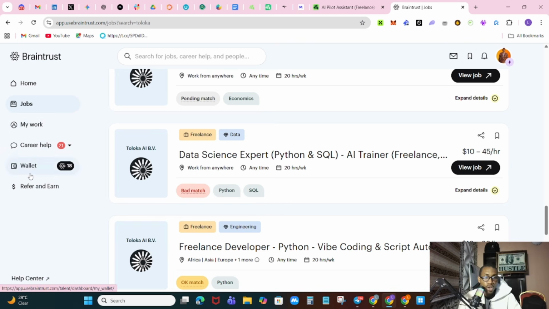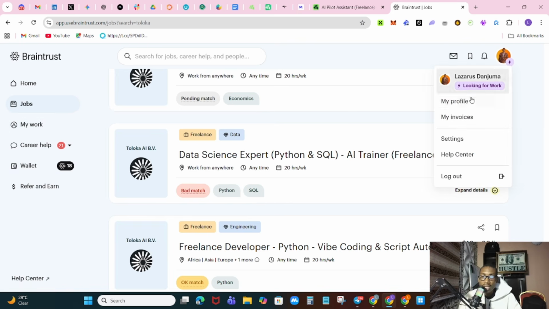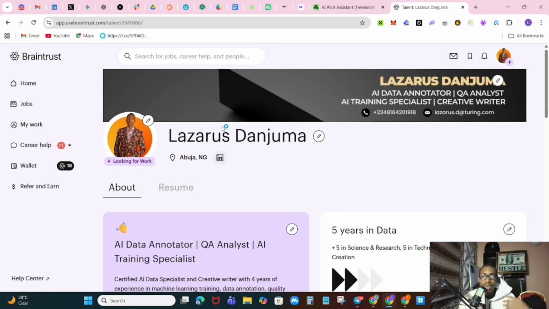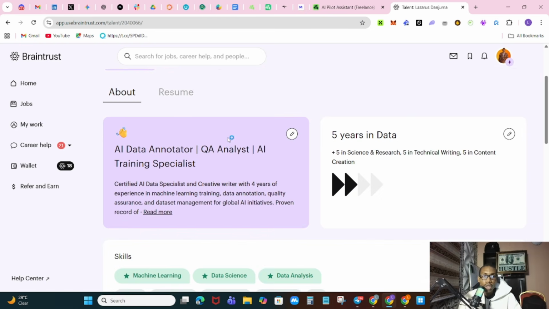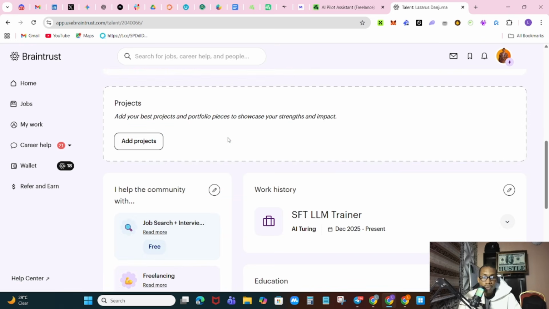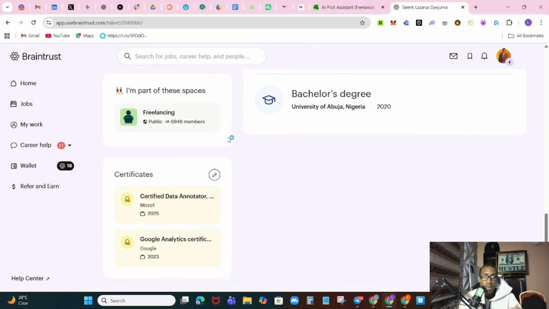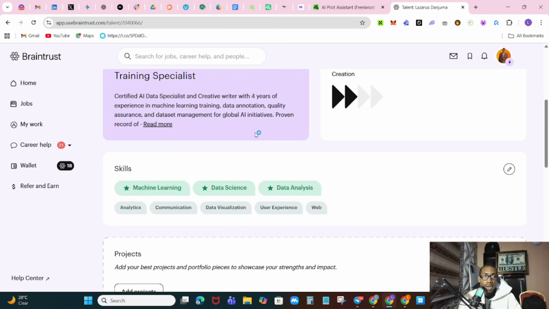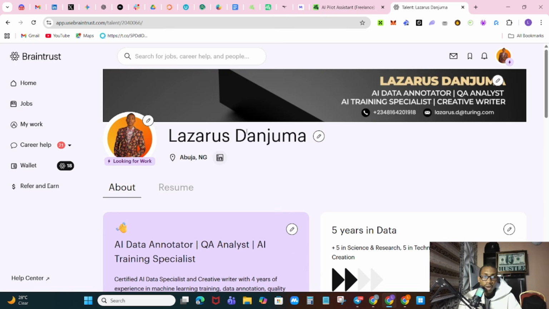Once you register for Braintrust, you have to complete your profile. You can see my profile is complete. You complete your profile, and also you take an interview. Okay, Braintrust, you need to pass Braintrust interview. If you pass the interview on Braintrust, your applications will be able to be forwarded. So very important, very important.